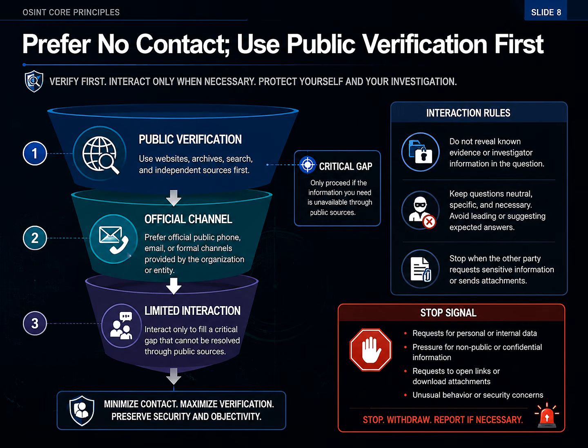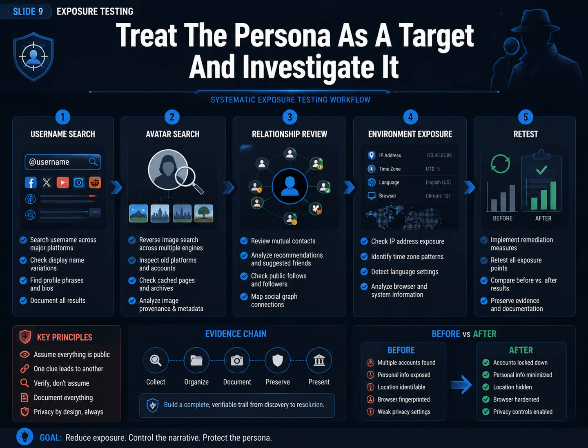Do not disclose which evidence has already been collected, and do not invent employment history to make the persona appear convincing. Requests for identity documents, private history, unknown attachments, or entry into restricted spaces should trigger the stop rule. Investigate the persona before the persona investigates anyone else.